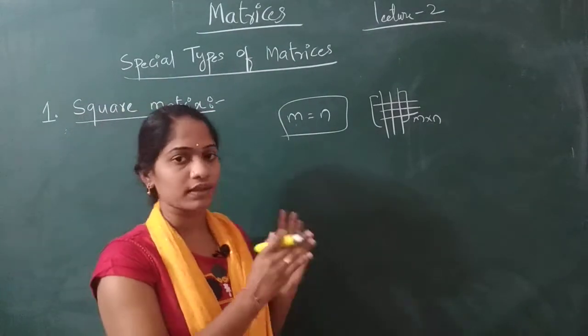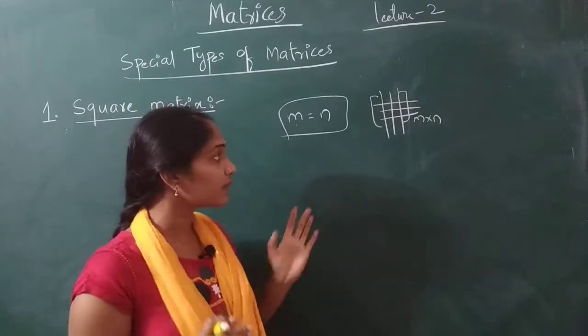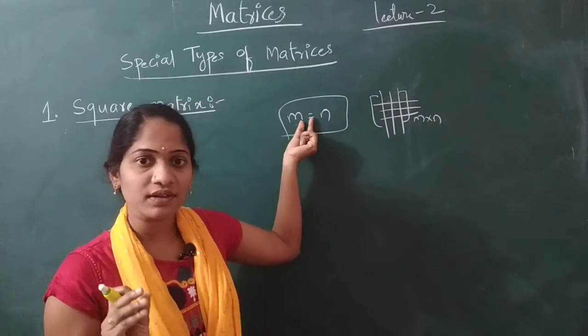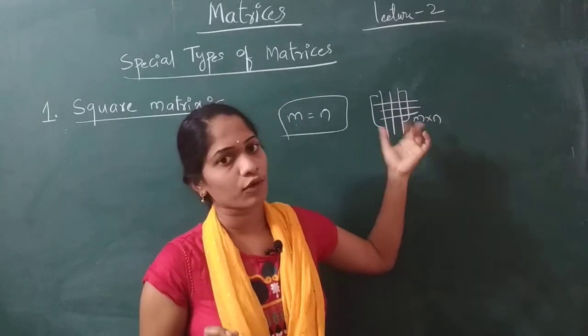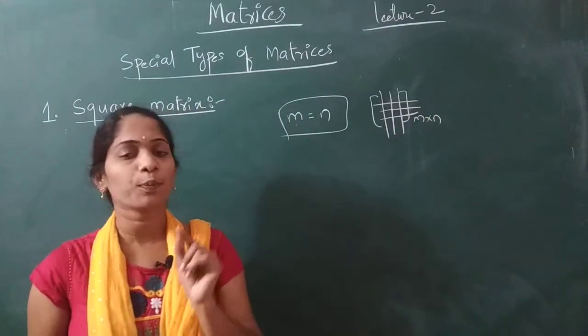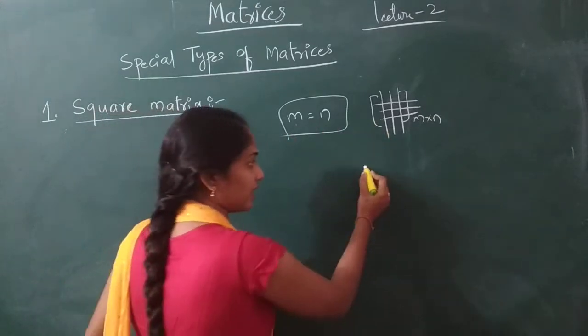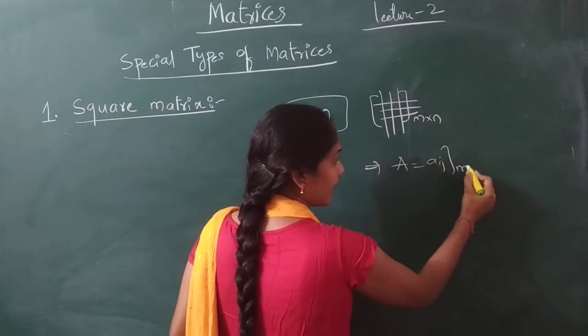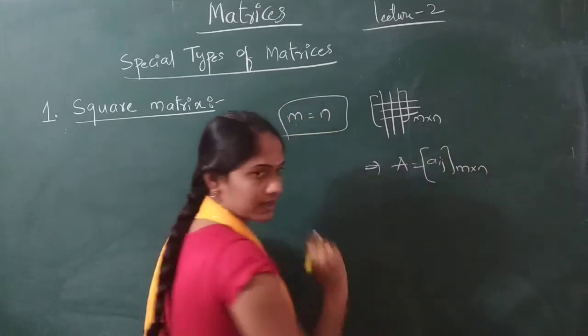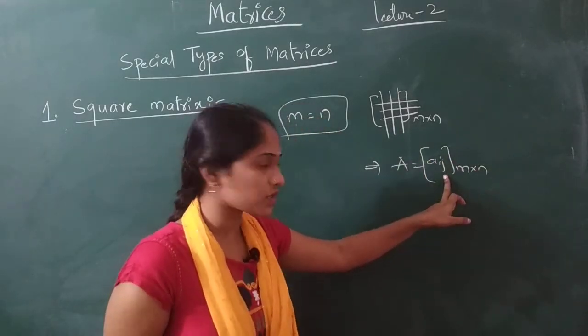So in the square matrix, it is compulsory that the number of rows equals the number of columns. And the important point in the square matrix is, if A equals Aij, M cross N, this is our square matrix.